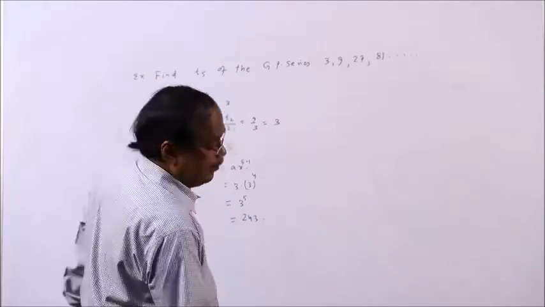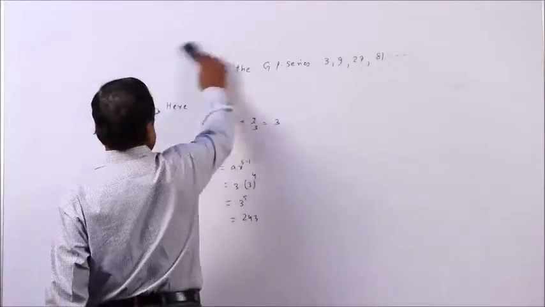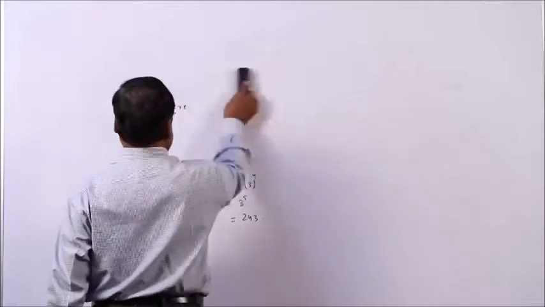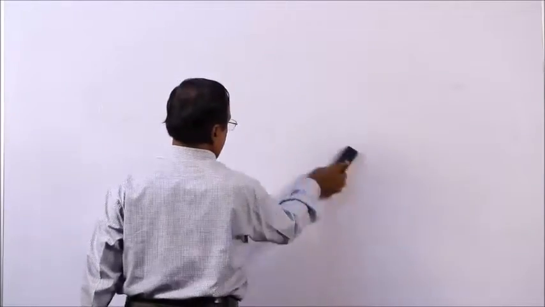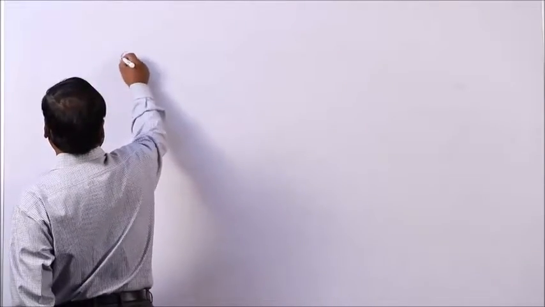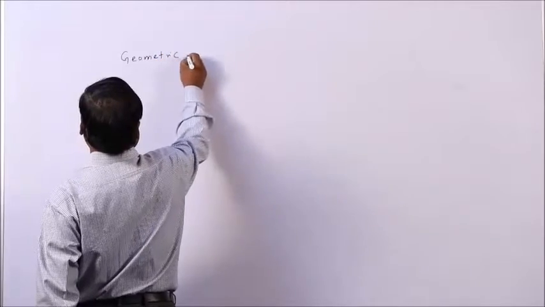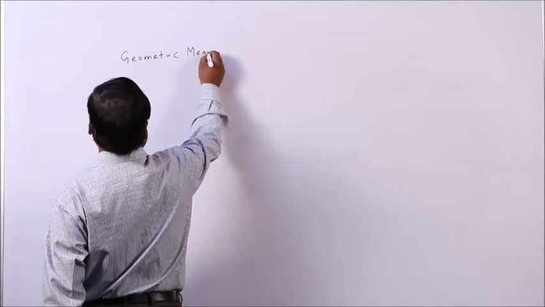Then come to geometric mean. Next come to geometric mean.